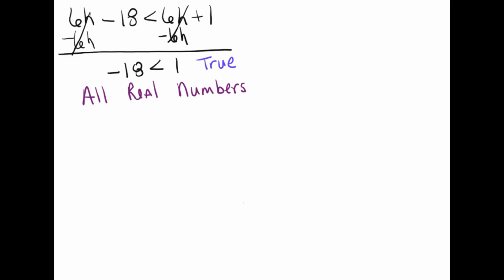Let's look at number 8. 3p plus 4 is greater than or equal to negative 4p plus 25. And once again, if you're not sure what to move first, imagine this is center court and you can make a decision. I want all of my p's to shoot in this basket, and all my numbers to shoot over here. Now I know which side I'm going to start moving things to. It's totally up to you. I happen to like my variables on the left side when I'm doing inequalities.